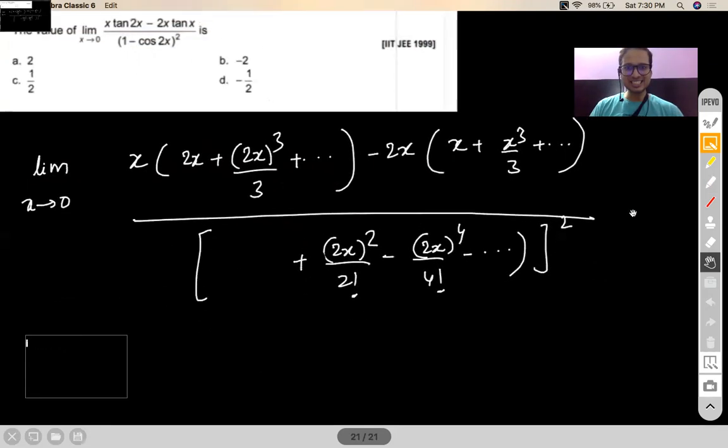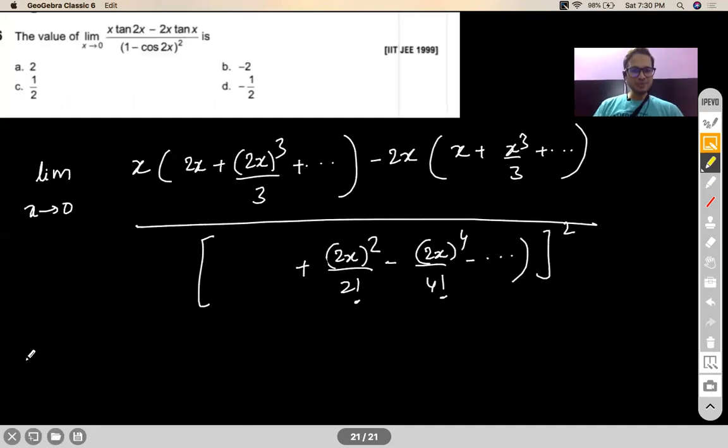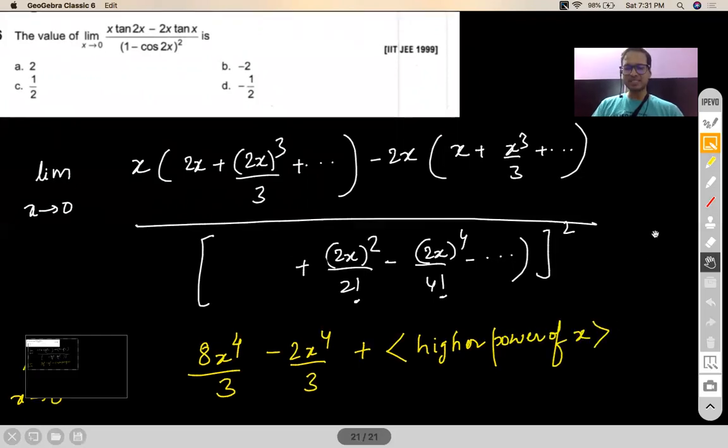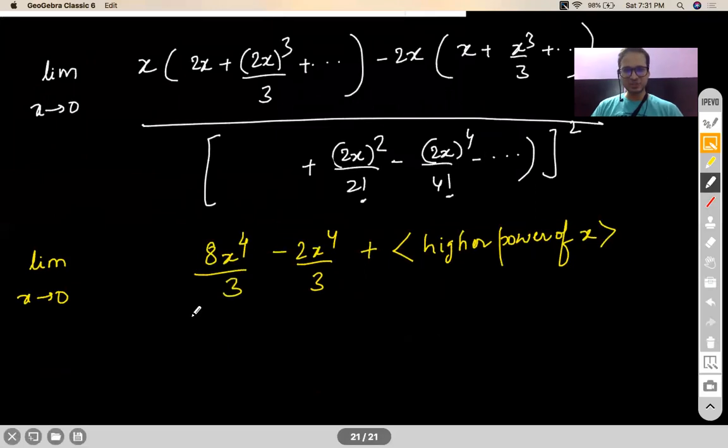Is that clear? Now on the numerator, you will see that all the x terms multiply with this. So x into 2x and minus 2x into x will give you 2x square each. That will cancel out. The next term we will get will be 8x to the power 4 by 3. Next term will be minus 2x to the power 4 by 3. And I will have higher powers of x, which I don't need to write because anyways they will all tend to 0 as x tends to 0.